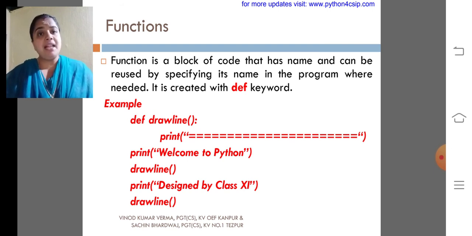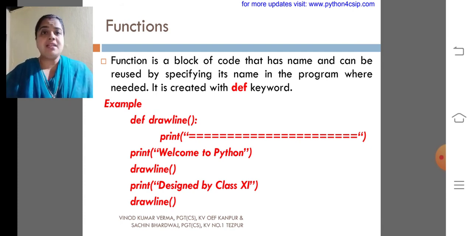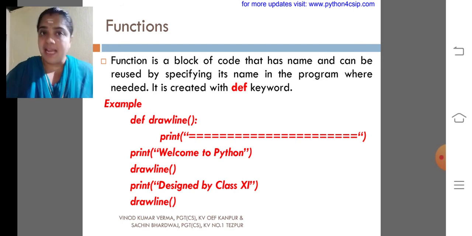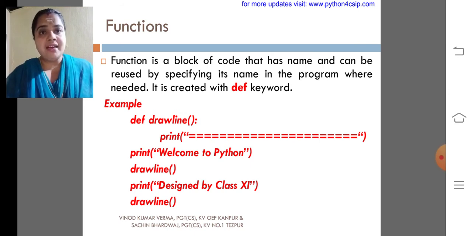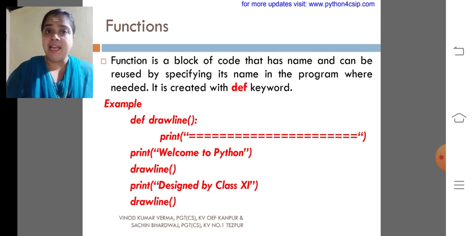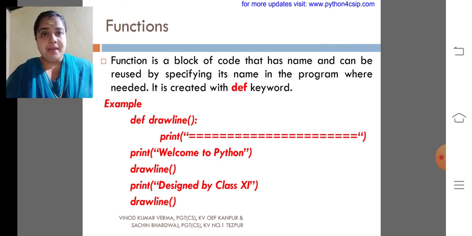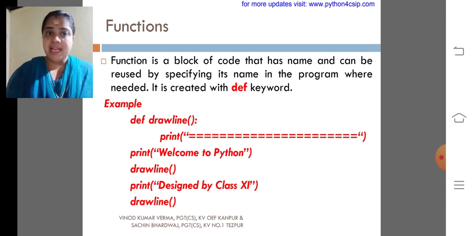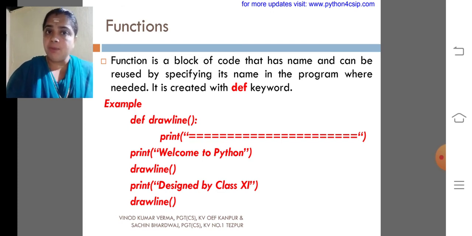Dear children, look at the example given in the red color. Here I used def. What is def here? It is an abbreviation of definition. Also, it is a keyword. Draw line is nothing but a function name. Here I tried to print a line with draw line; from which statement the main program starts, print welcome to Python. Actually, def draw line is the function header, and print is the function body.